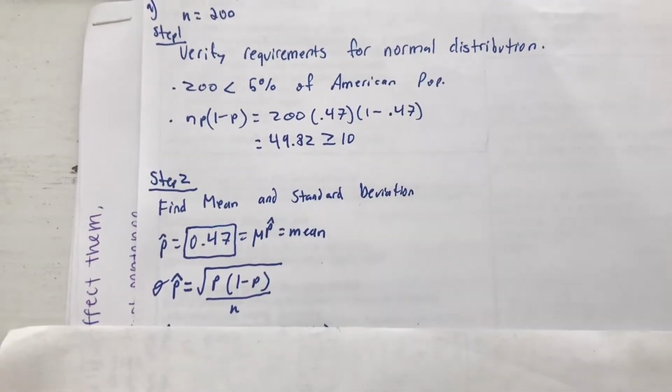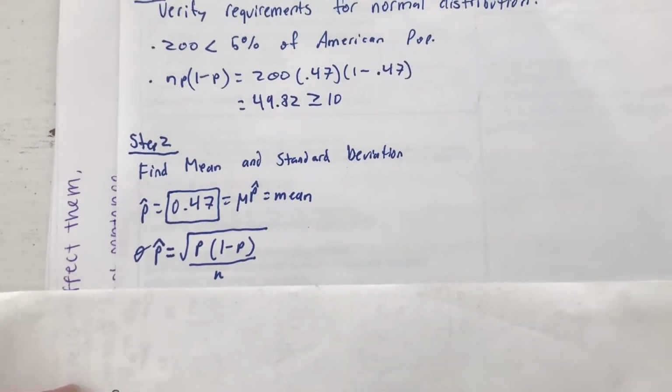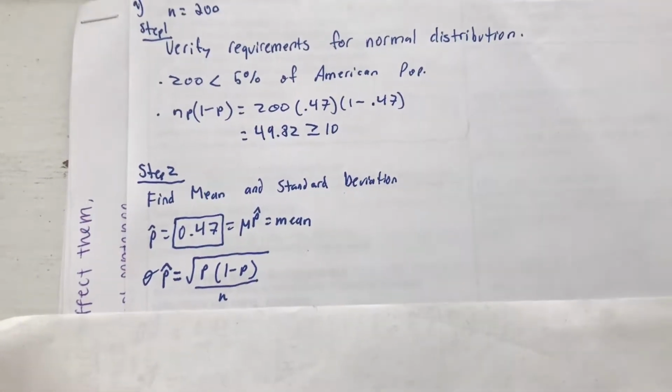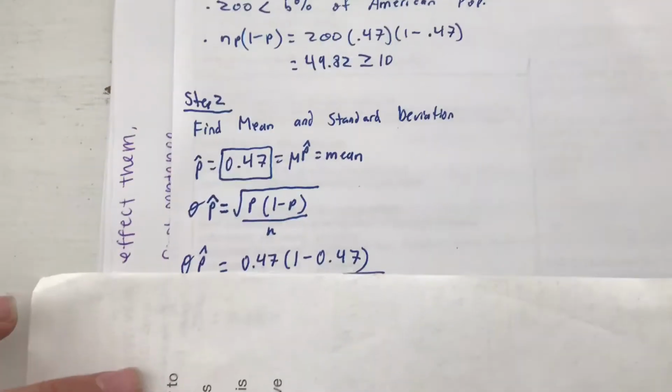Then to find the standard deviation, we have our formula, sigma p hat equals the square root of p times (1 minus p) over n.